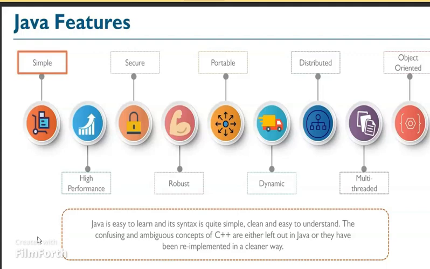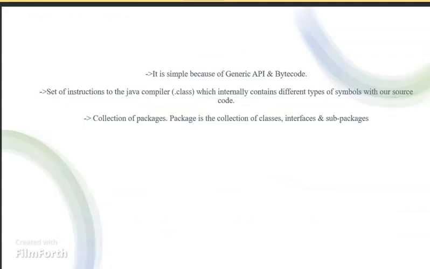They have been re-implemented in a cleaner way. It is simple because of the generic API and the bytecode set of instructions for the Java compiler. Java has a collection of packages. A package is a collection of classes, interfaces, and sub packages.